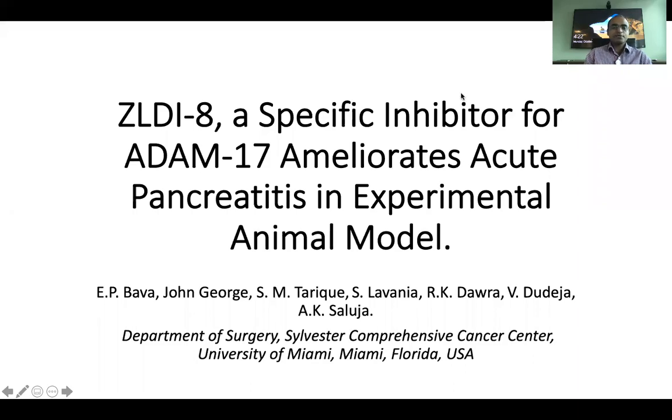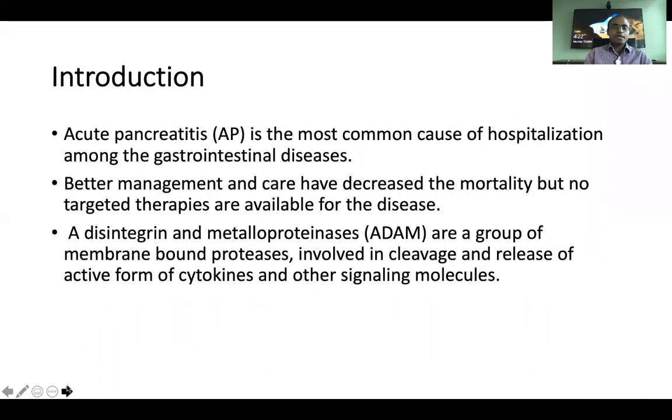ZLDI8, a specific inhibitor for ADAM17, ameliorates acute pancreatitis in experimental animal model. Acute pancreatitis is the most common cause of hospitalization among GI diseases. Better management and care have decreased the mortality, but no targeted therapies are available for the disease.